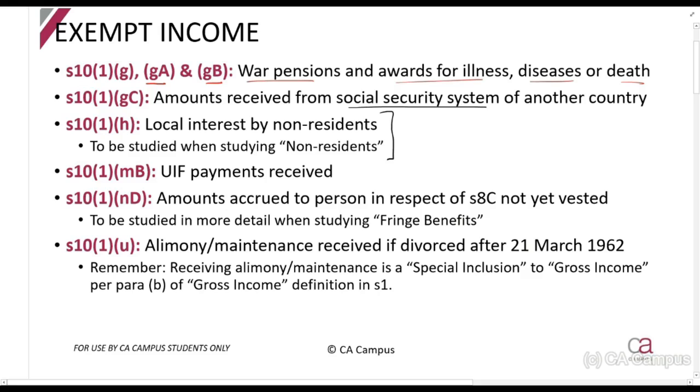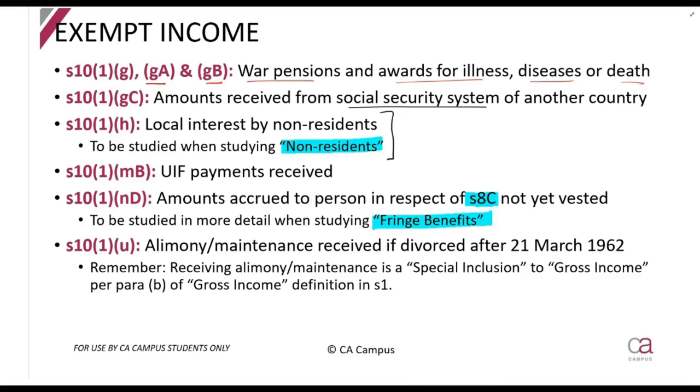Local interest earned by non-residents. This is something that you'll study when you look at non-residents. UIF payments received. It will be included in your gross income, but it will be exempt then. This around Section 8C is something that you'll study more when you look at fringe benefits. I've just included it here.